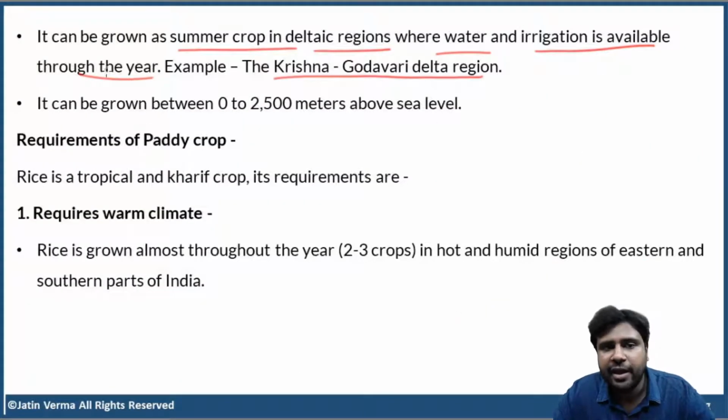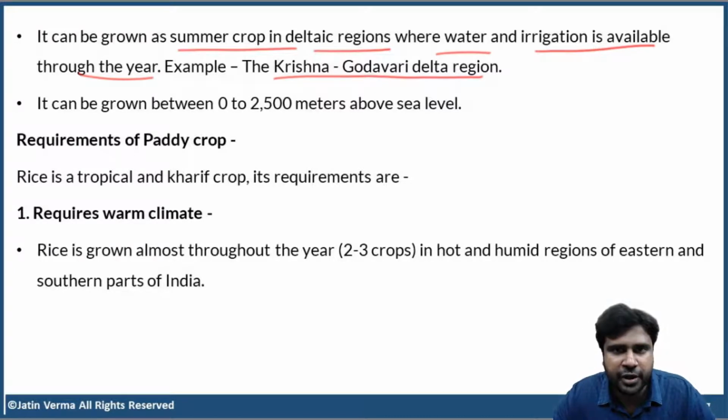But rice can be grown as a summer crop during March, April, and May, in areas where irrigation is available throughout the year, for example, the delta regions of Krishna and Godavari. There are so many canals, so many water resources available, so you can simply pump water into your field and cultivate rice as a summer crop.